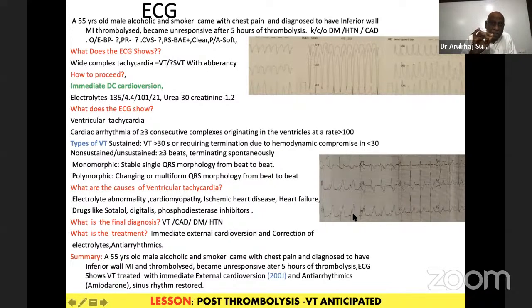The lesson here is a VT which is not in runs, continuous VT, don't wait. Immediately you do shocking and see that the patient is recovering.